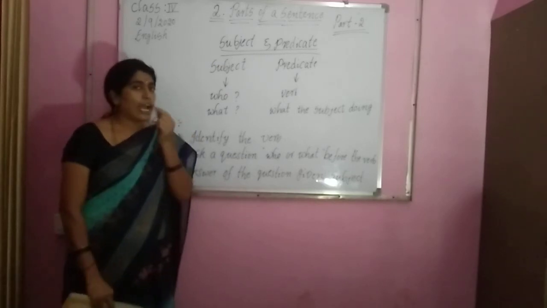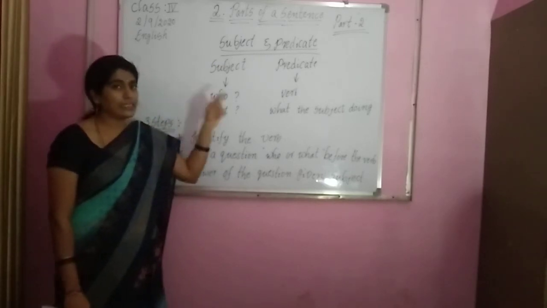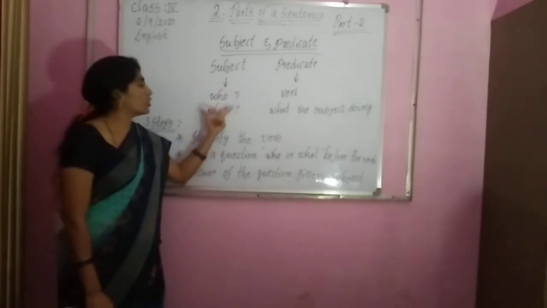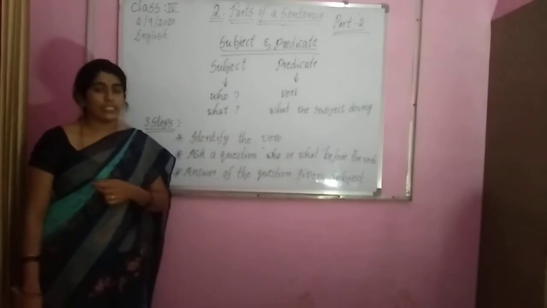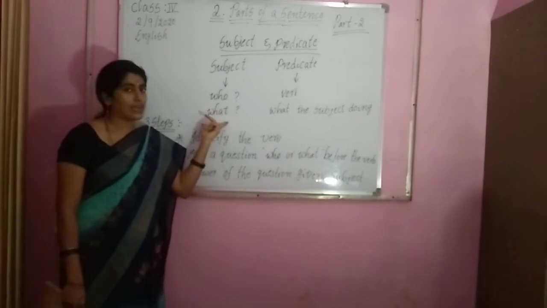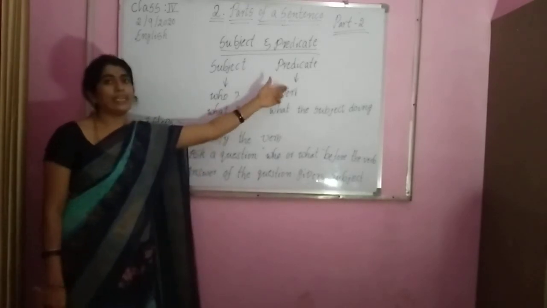The easiest way I explained: the subject gives the answer of these two questions. That is called subject. And the predicate contains a verb. Okay, the predicate definitely contains a verb.